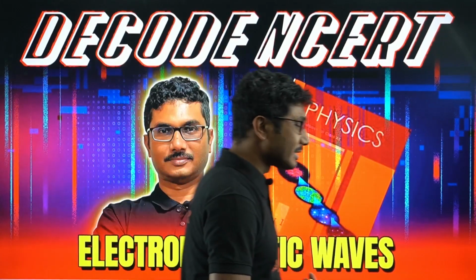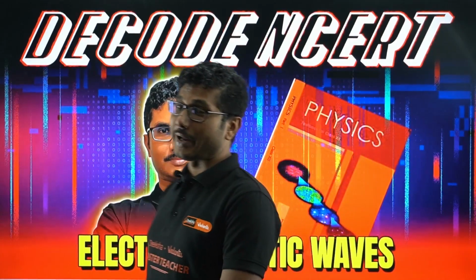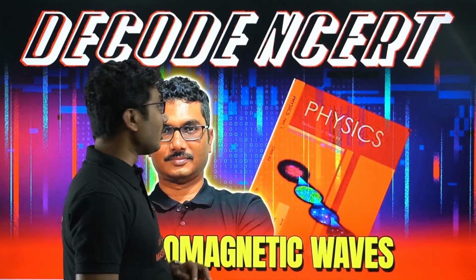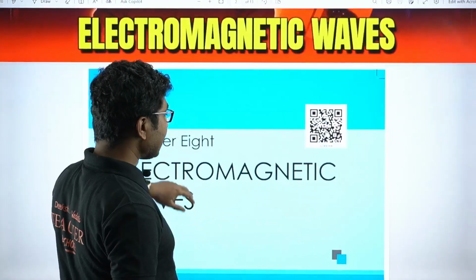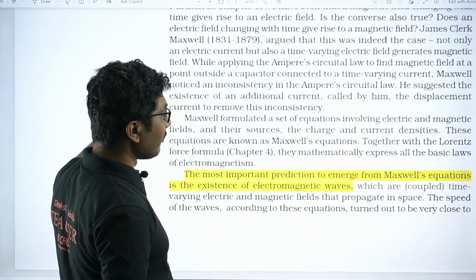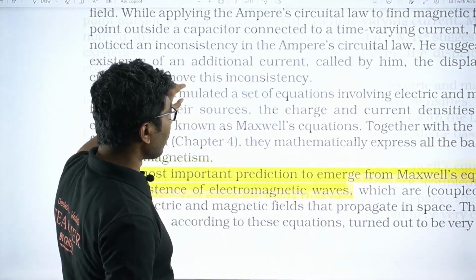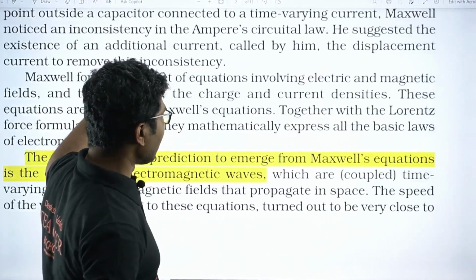We are going to discuss one of the smallest chapters of your class 12th or PU2, that is electromagnetic waves. So it will not be a very long video, but I guess you will benefit from this if you watch this video from the beginning. And obviously you have to open your NCERT book along with me and follow through the book for your understanding, right?